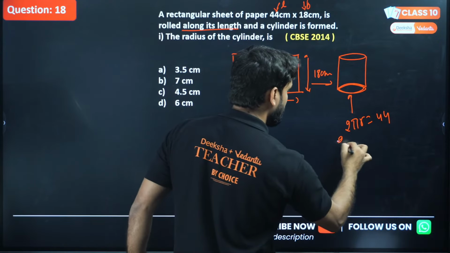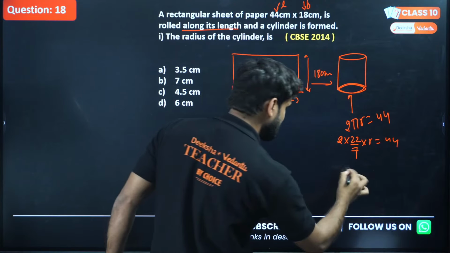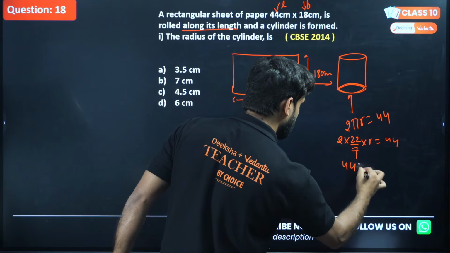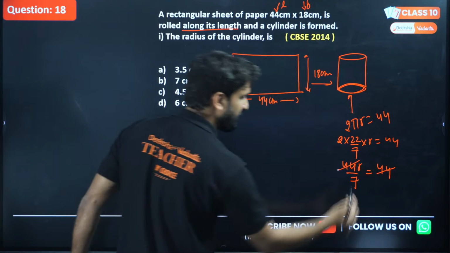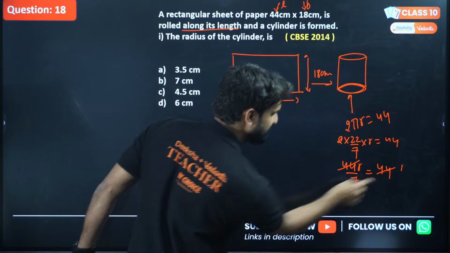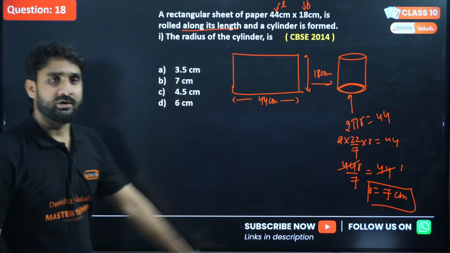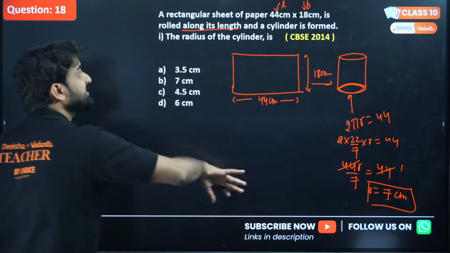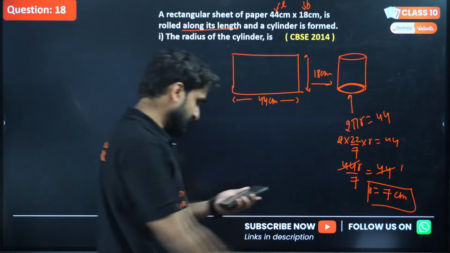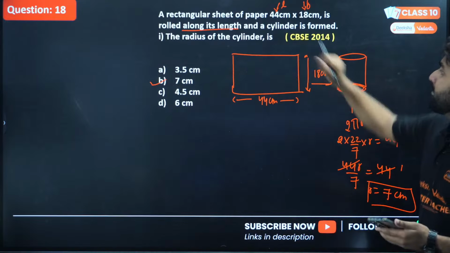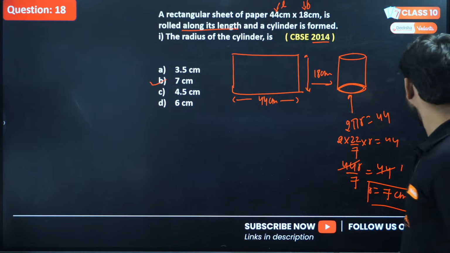So 2 into 22 by 7 into radius equals 44. So 44r by 7 equals 44, right? We can cancel 44 by 44, so we get 1, and on multiplying this 7 to the other side, r is 7 centimeter. So we got the radius. The question is simply asking the radius, so the answer is 7 centimeter. And this question is from board 2014.